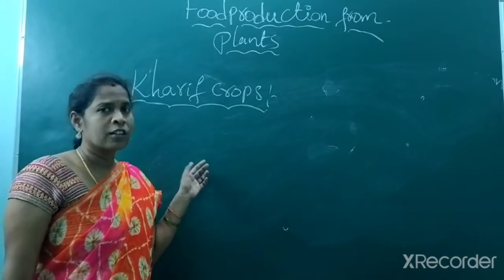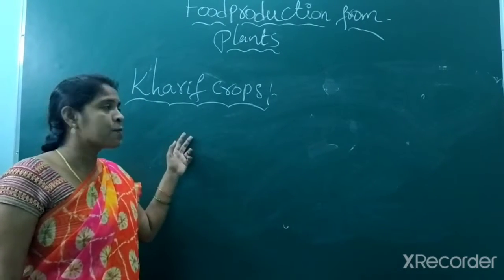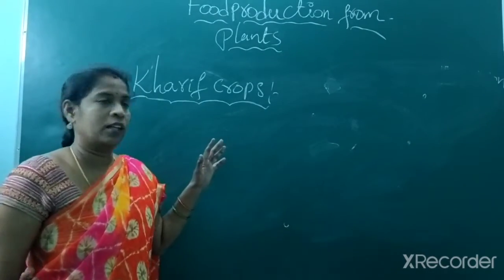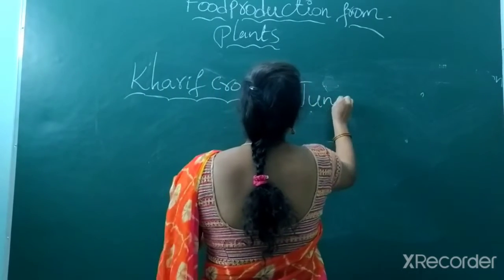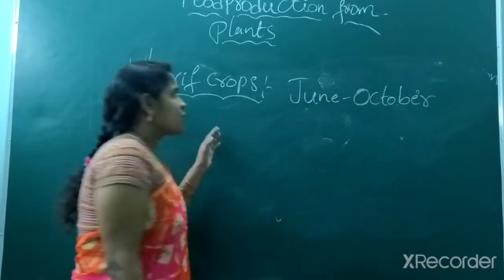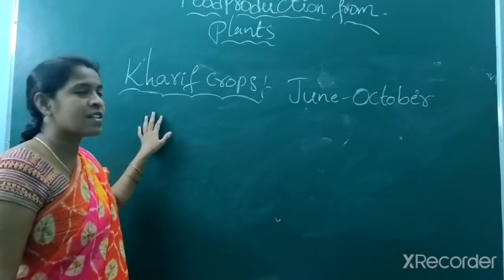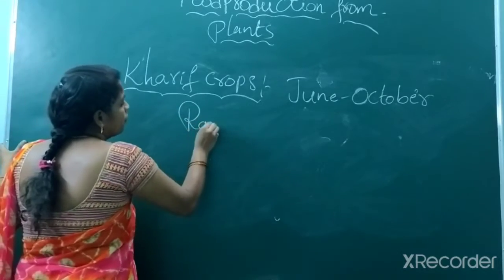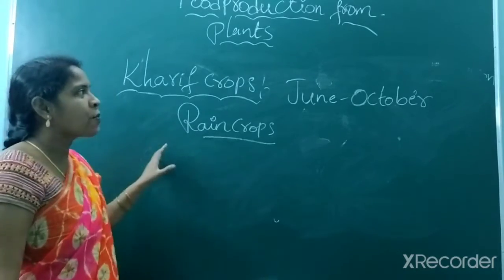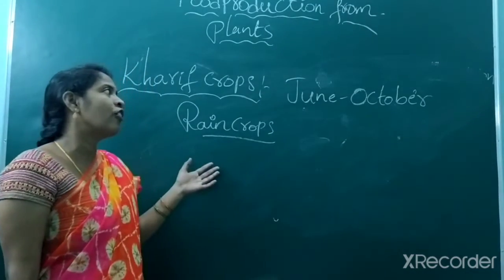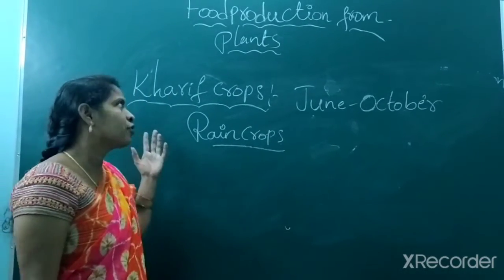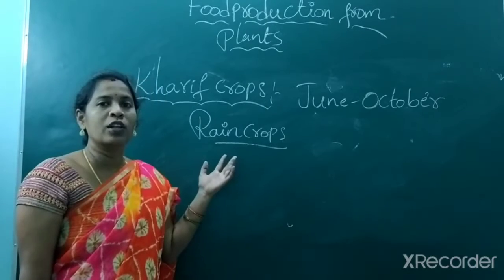The first one, Kharif crops. Kharif crops are basically cultivated from June to October. As per the Arabic language, Kharif is nothing but rainy season crops, because these crops are cultivated in the rainy season. We know already that the rainy season is between June and October. So within those days, the crops that are cultivated are known as Kharif crops.